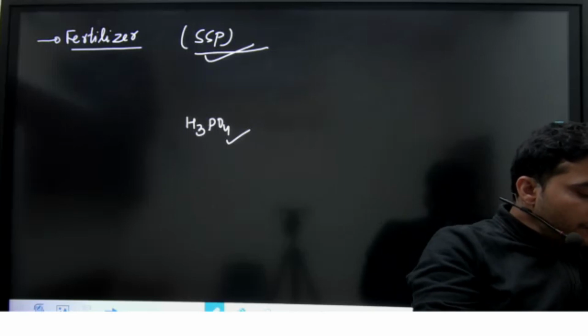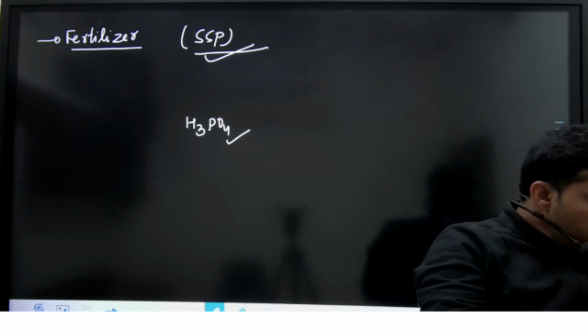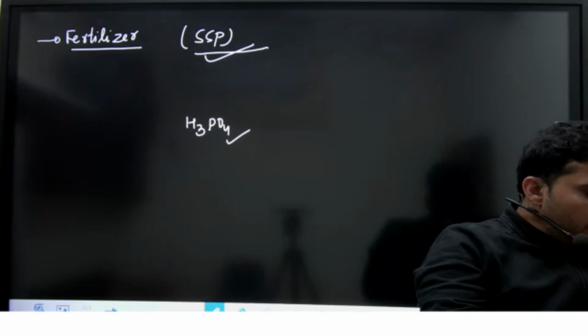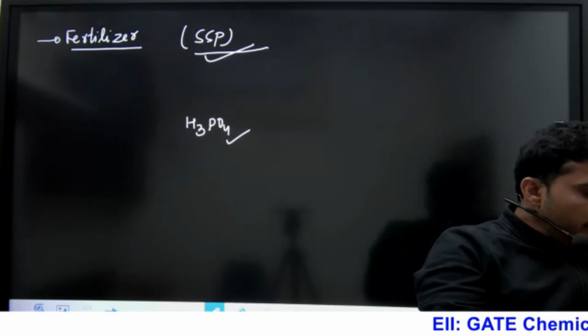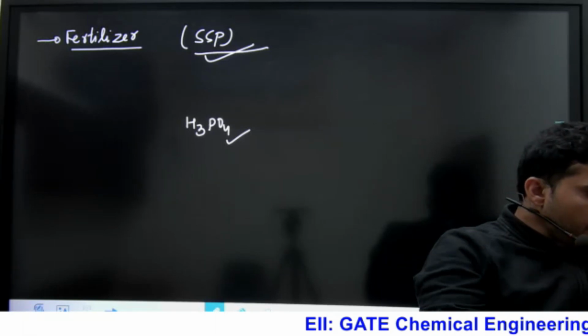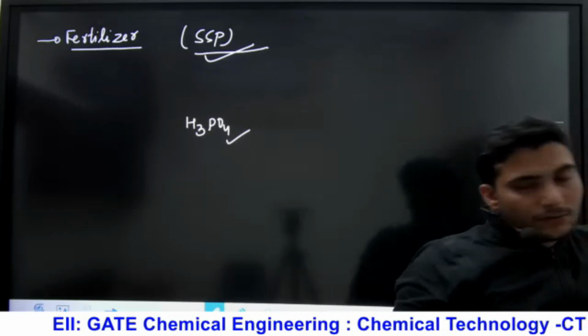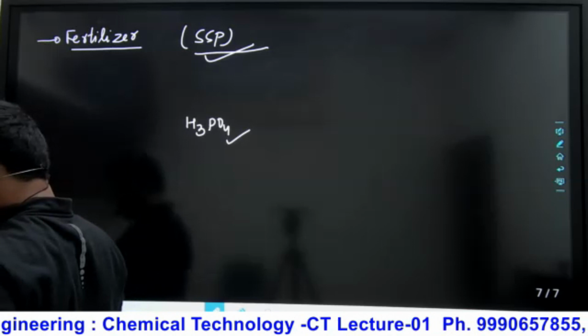And the same thing, the preferred material for the construction of 98% H2SO4 will be stainless steel. Okay, stainless steel type 316 or stainless steel type 304.